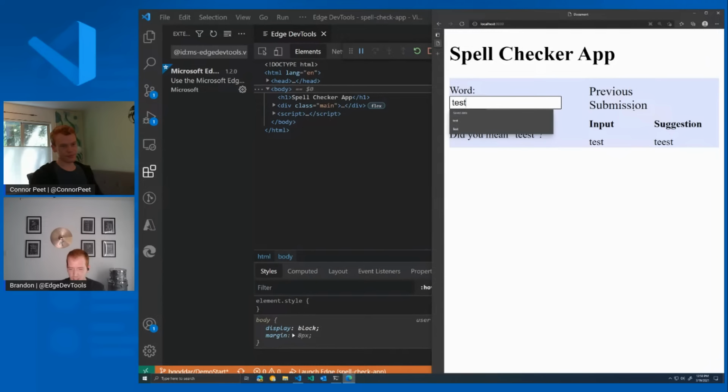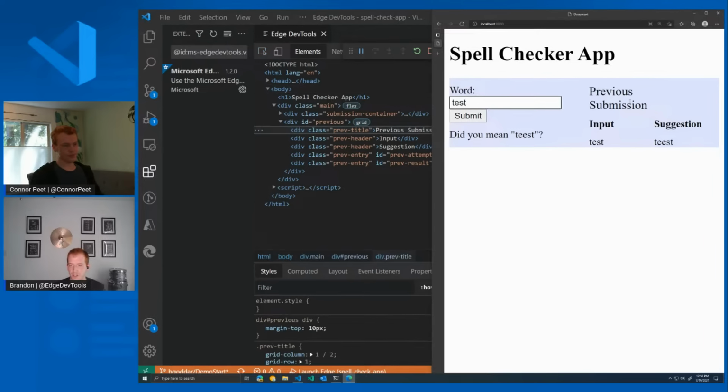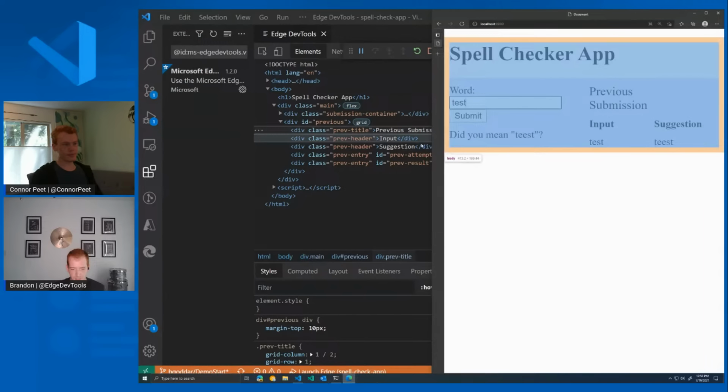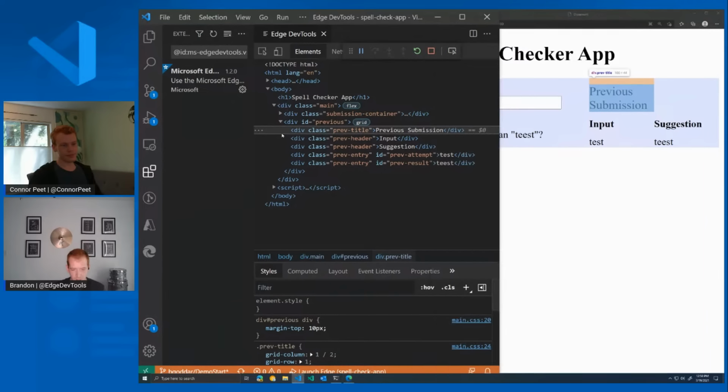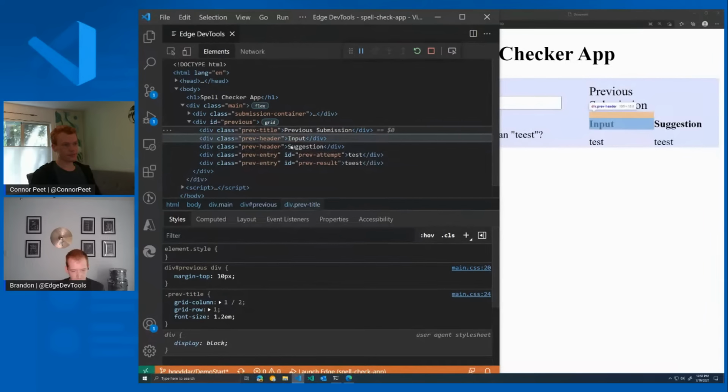But maybe I wanted this title to span across this entire table, and I'm not quite sure what's going on. So if I come over here to my Elements tool, I select the previous submission, you can see that we already start getting the highlighting, and it opens our DOM tree directly to that element. And down here, we have all of our styles, computed styles, event listeners, properties of the current element, and the accessibility if you're working on improving the accessibility of your page. And then over here, now that we've selected on this element directly, we can see the styles applied to it.